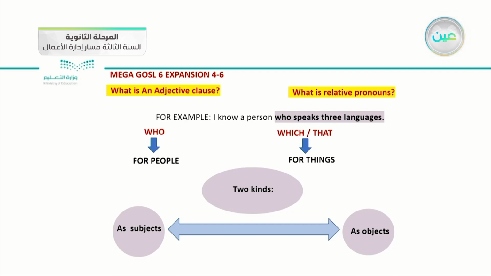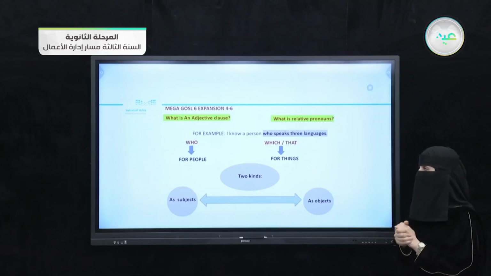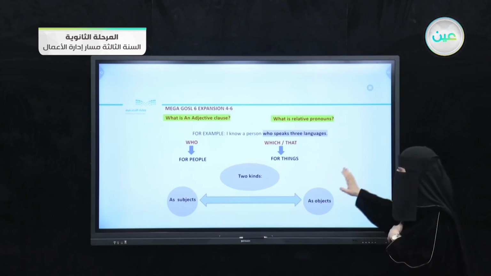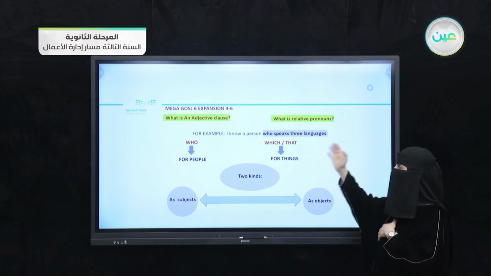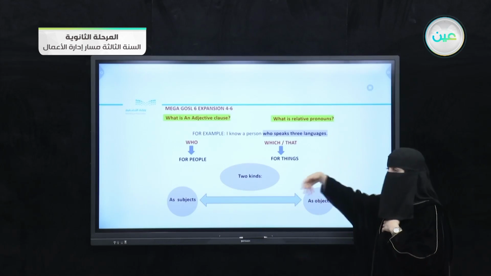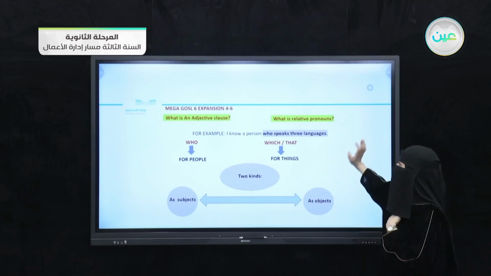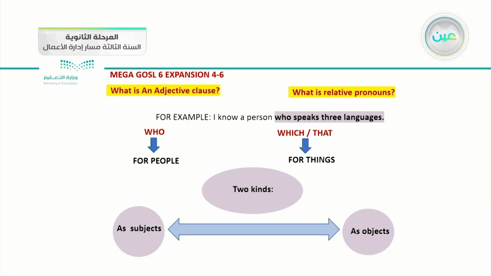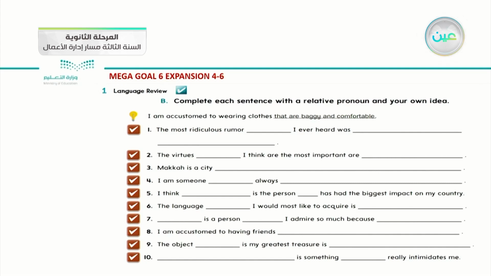So in this situation, the relative pronoun as an object can be omitted from our sentence. Okay, now we have talked about the kinds, the meaning and the definition of relative pronouns. Can we begin to apply that in a question? I hope that it is clear to you and makes sense to you.